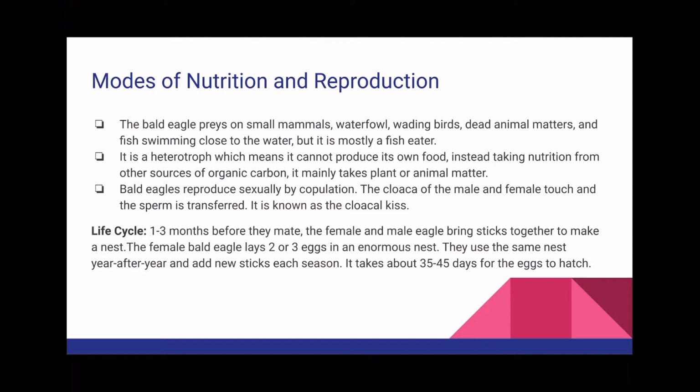The life cycle is about 1 to 3 months before they mate. The female and the male eagle bring sticks together to make a nest. The female bald eagle lays 2 to 3 eggs in an enormous nest, and they use the nest year after year and add new sticks each season. It takes about 35 to 45 days for the eggs to hatch.